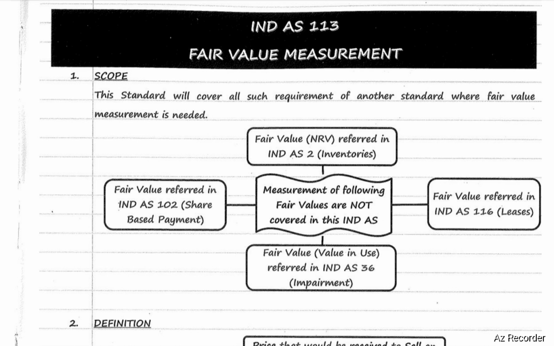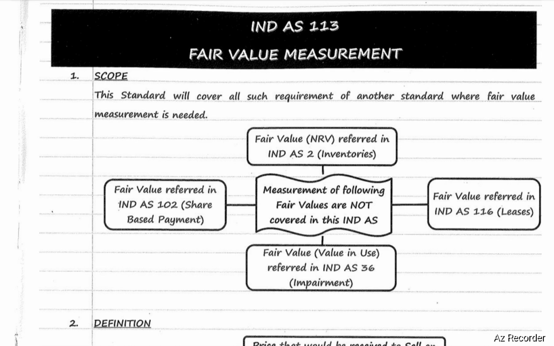So the scope of Ind AS 113 is that this standard will cover all such requirements of other standards where fair value measurement is required. However, there are certain exceptions. The measurement of the following fair values is not covered under Ind AS 113. First one, NRV. NRV measurement as per Ind AS 2 Inventories is not covered under Ind AS 113.